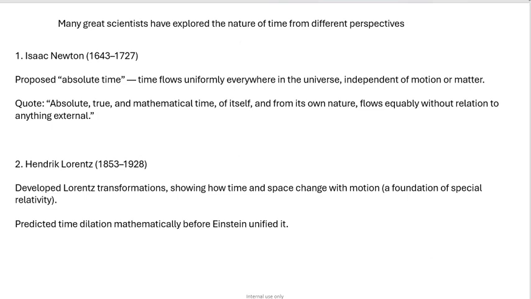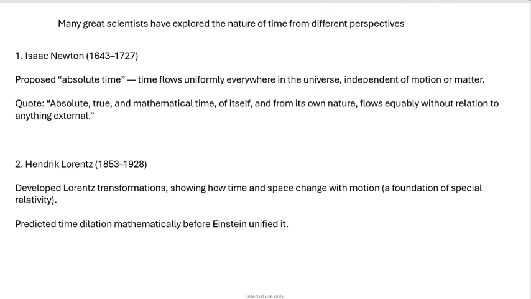Many great scientists have explored the nature of time from different perspectives. 1. Isaac Newton, 1643-1727, proposed absolute time. Time flows uniformly everywhere in any universe, independent of motion or matter. Quote: "Absolute, true, and mathematical time, of itself, and from its own nature, flows equably without relation to anything external."